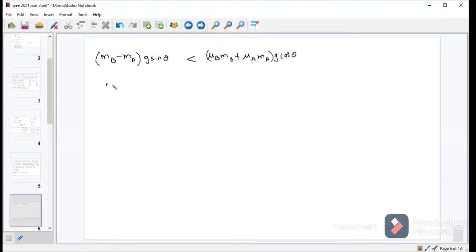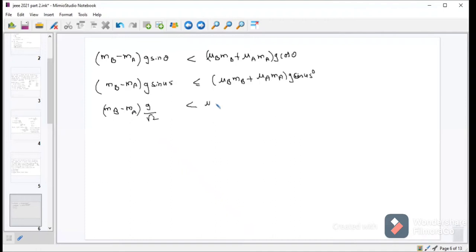That means (MB minus MA) into sin 45 degrees is less than (mu B MB plus mu A MA) into G cos 45 degrees, which can be written as (MB minus MA) into G sin 45, which is 1 by root 2, is less than (mu B MB plus mu A MA) into G by root 2.